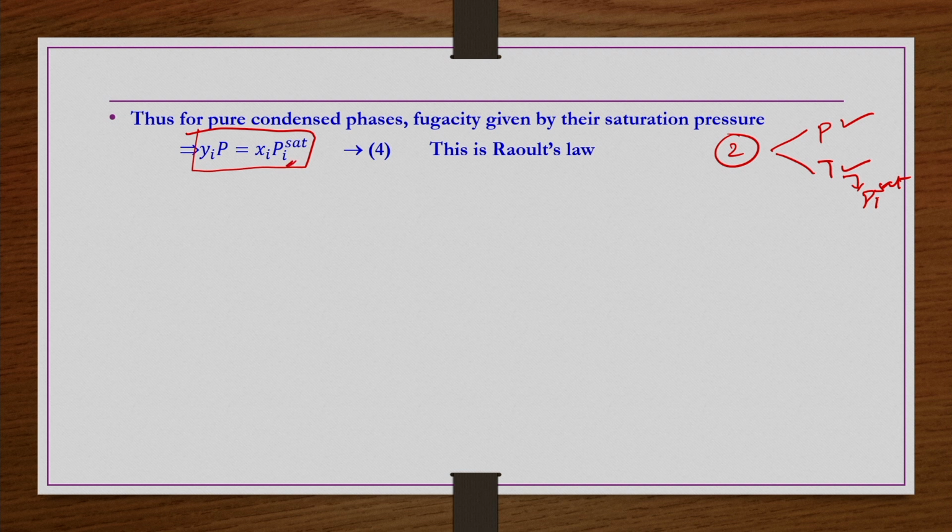So, now if you have a binary mixture A and B, then you will have two equations, one for the A component and one for the B component. So, two equations, two unknowns. Those things you can comfortably calculate. Under these conditions where both the vapor and liquid phases are ideal, we came to the final equation of this form, yi P is equal to xi Pi sat. This is known as Raoult's law.